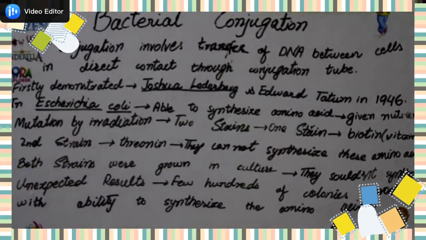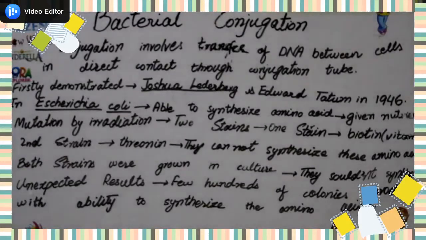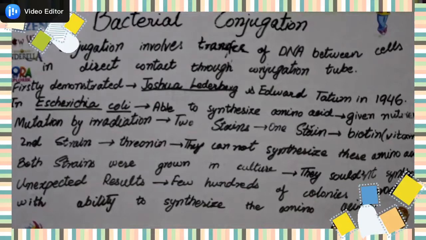Today's topic is bacterial conjugation. Today we are going to discuss bacterial conjugation, the second process by which bacterial cells exchange genetic material with each other. We have discussed transformation, and now today we're going to discuss bacterial conjugation.